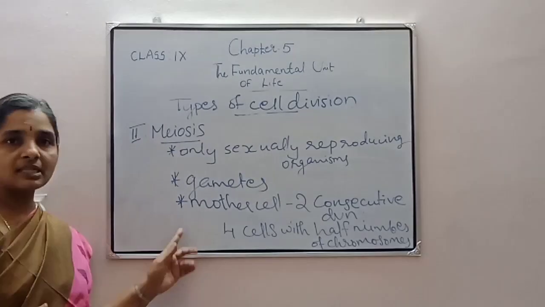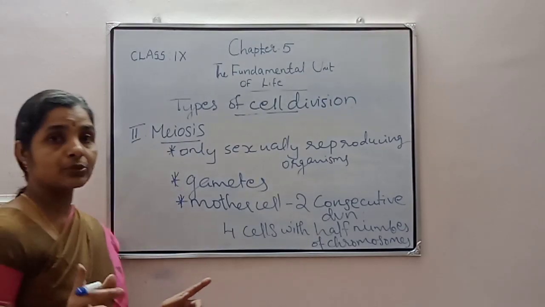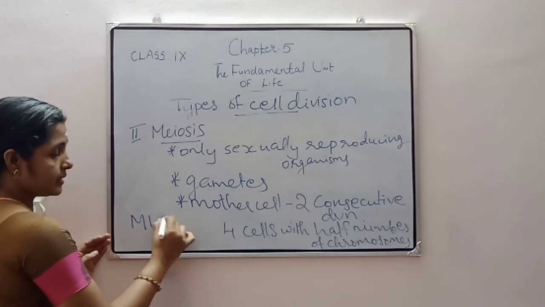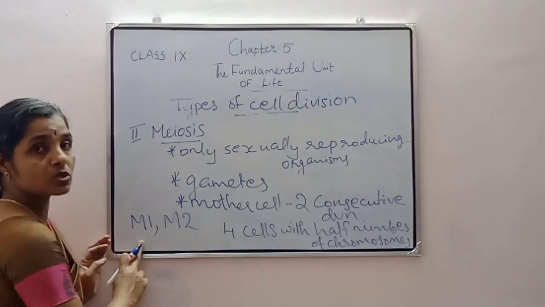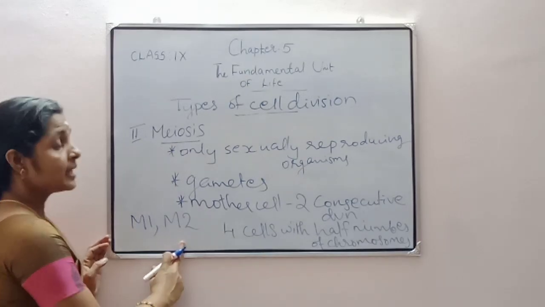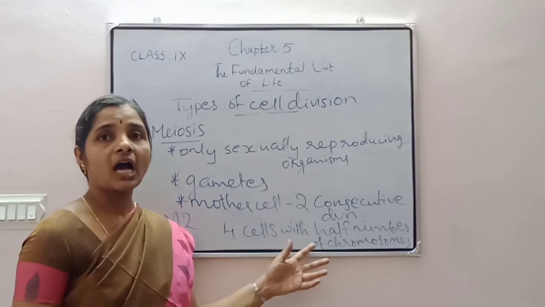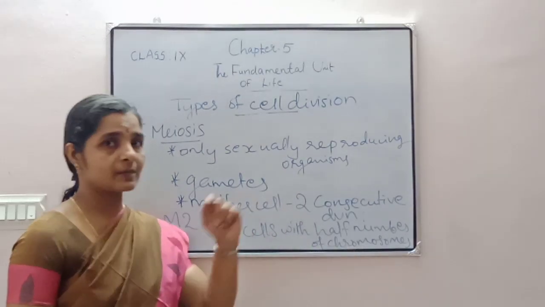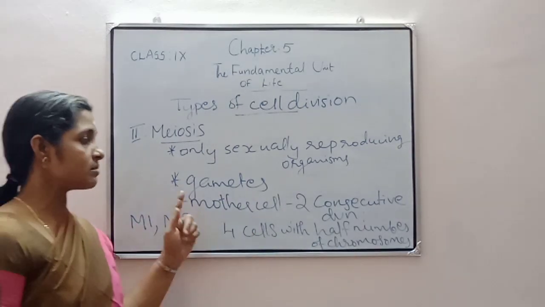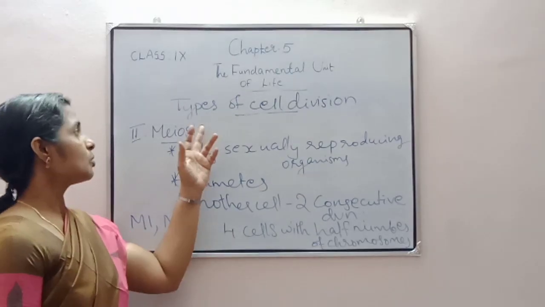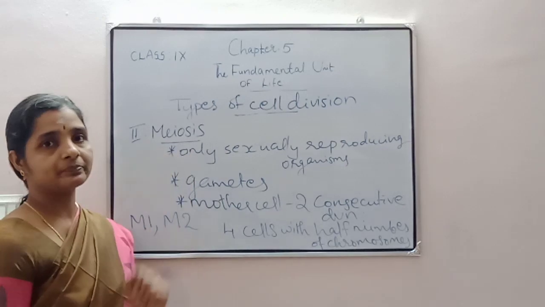Which are the 2 consecutive divisions? M1 and M2, that is meiosis 1 and meiosis 2. After those consecutive divisions, it produces 4 cells with half the number of chromosomes. And this meiotic cell division is important for the exchange of genetic materials also. So that's about meiosis.